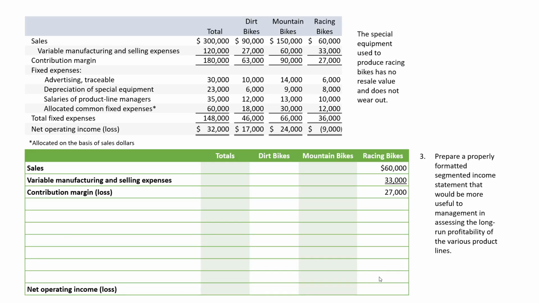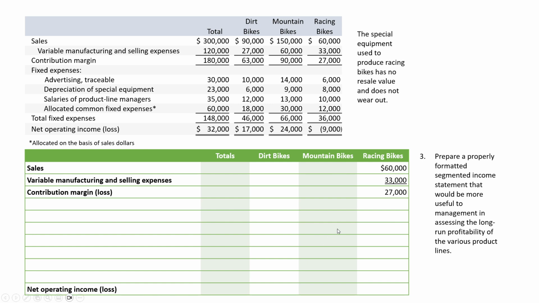I will note that there used to be an additional part of this problem up until the last edition. And while that isn't within the Connect problem, if you've pulled my handout, you'll note it's still on there. In a face-to-face class, I still work through it. So again, it's not required as part of the problem, but I think it's helpful to see this, to understand a little more clearly an alternative way we could present the income statement to make it more obvious that racing bikes is profitable.